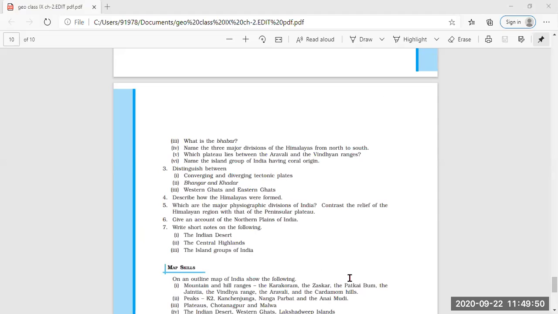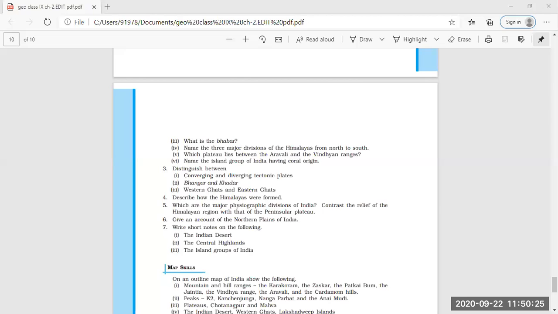Then next you will write down, due to this collision, the sedimentary rocks which were accumulated in the geosyncline called the Tethys were folded to form the mountain systems of West Asia and then the Himalayas. And thus we can say that the Himalayas represent youthful topography with high peaks, deep valleys, and fast flowing rivers. So description means you have to give the answer in detail. Am I clear?